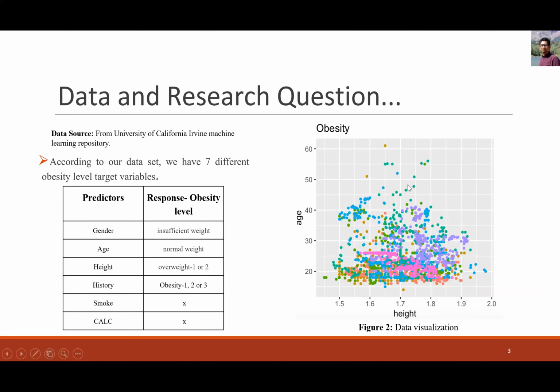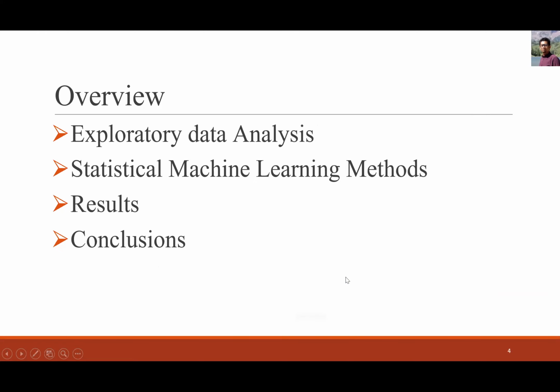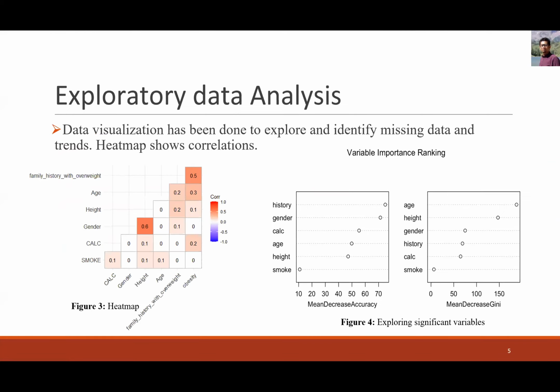So here we try to see the data visualization using age and height. We didn't use all the predictors. We just use age and height and the obesity level as an example. So we divided our research into 4 folds. The first one is exploratory data analysis, then statistical machine learning methods, results, and conclusion.